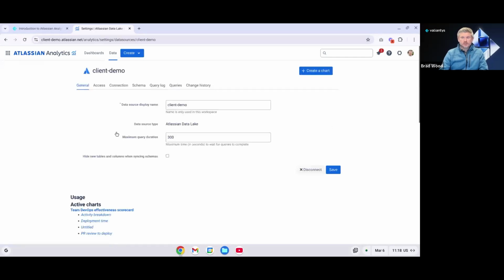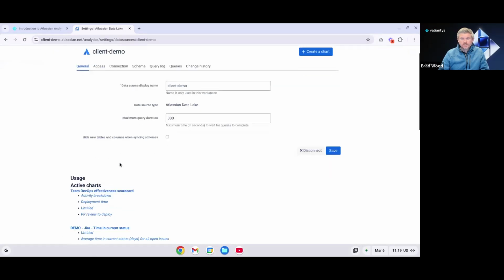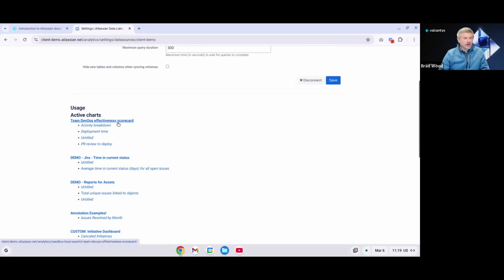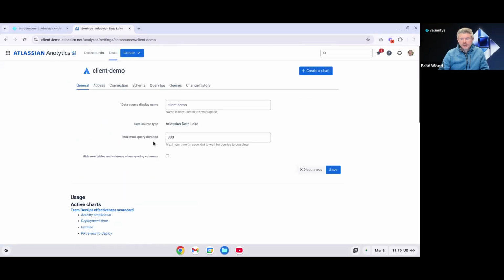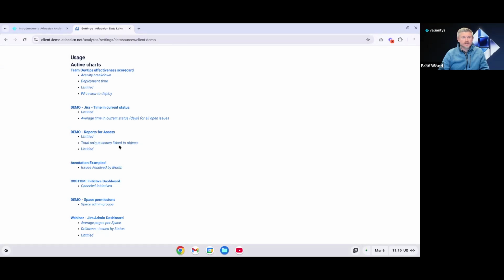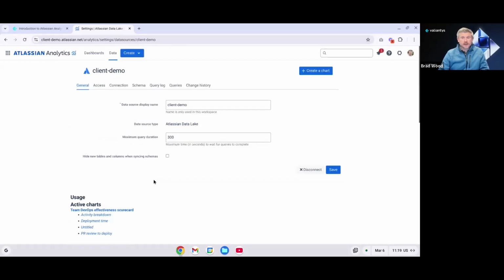I'm going to click into our Atlassian Data Lake connection, and we can review a lot of different information here as well. On the General tab, we'll basically see that general information, including the name. We can see some usage information down here, which active charts are actually using this data connection. So if you don't have any active charts that are using a data connection, you might not need that data connection anymore, but we can see here this one is being used pretty actively, and we can tell that from this General tab.